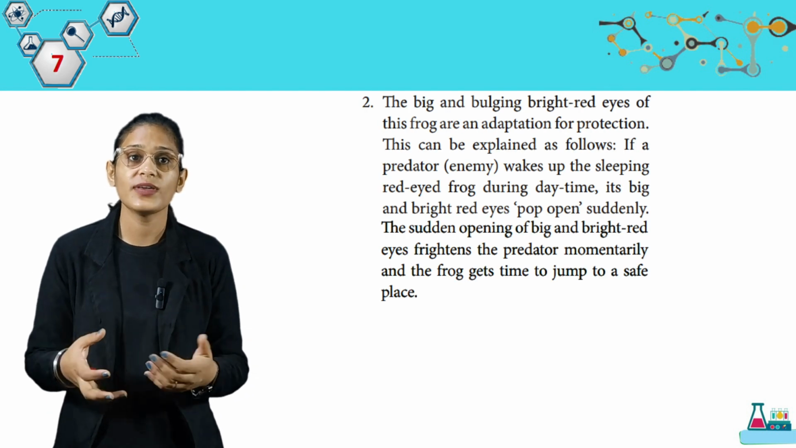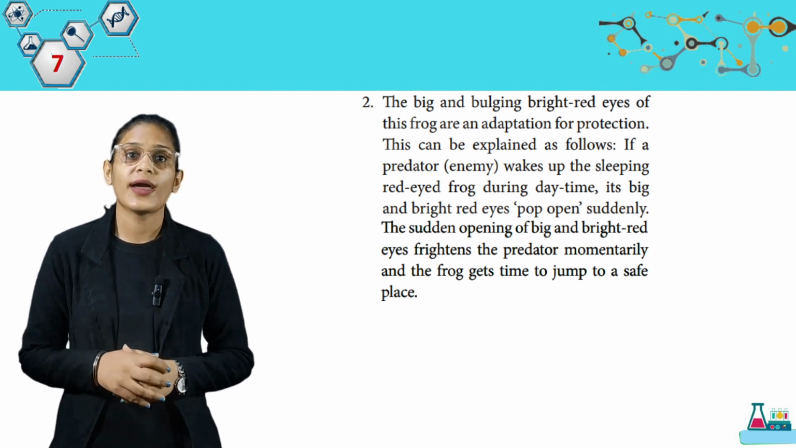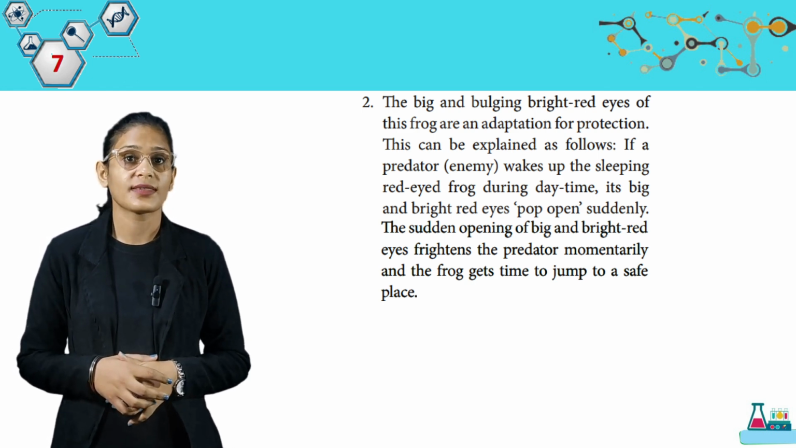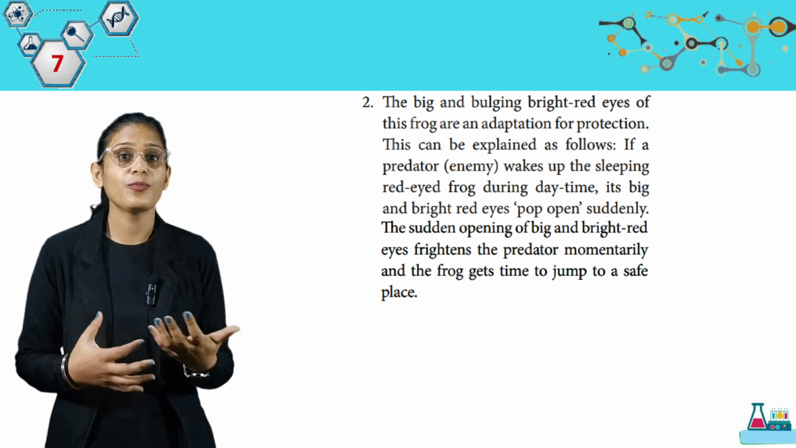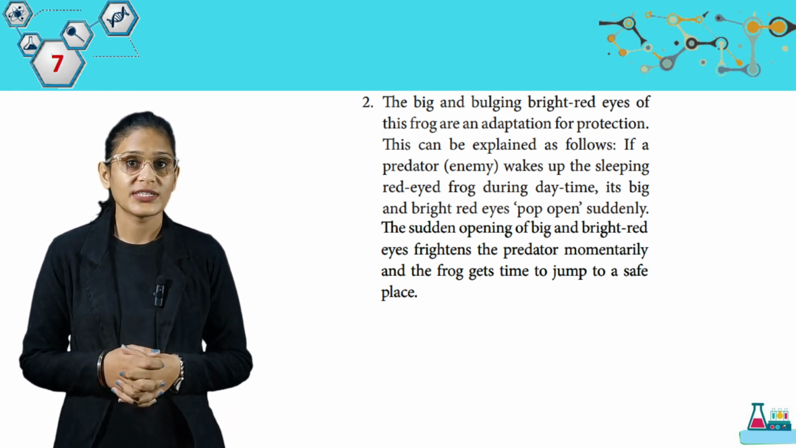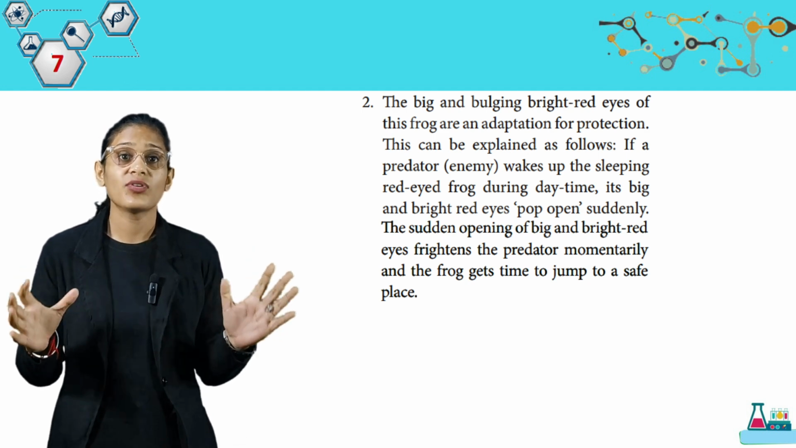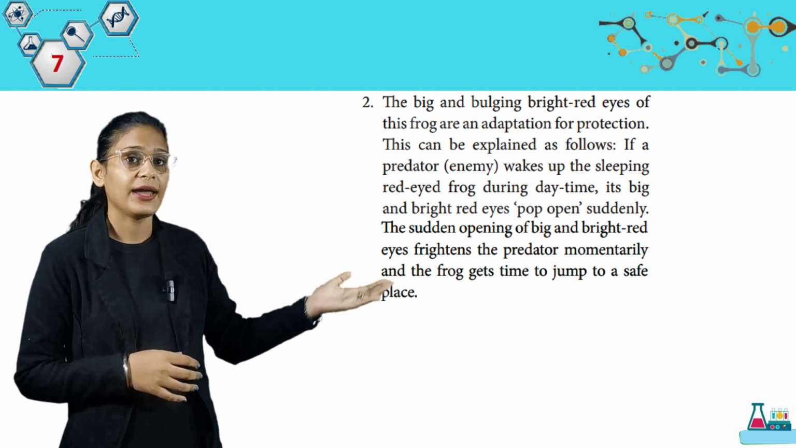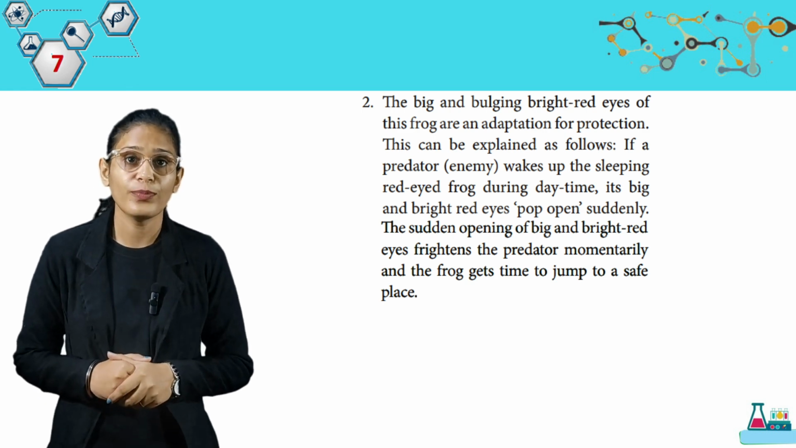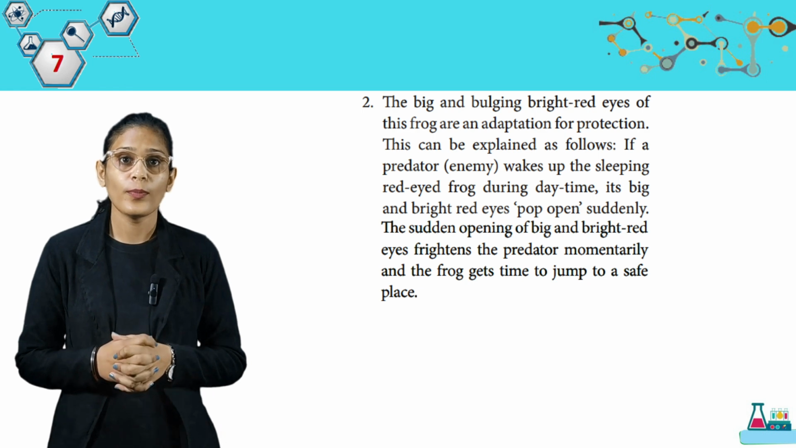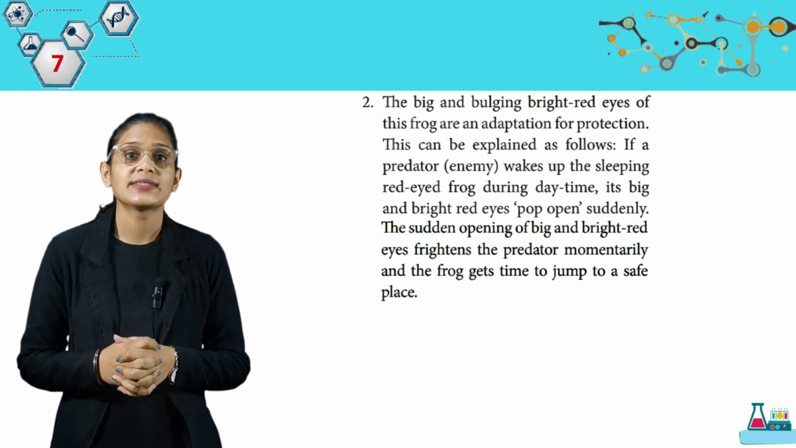The second adaptation we have, the big and blazing bright red eyes of the frog are an adaptation for protection. This can be explained as follows. If a predator enemy wakes up the sleeping red-eyed frog during daytime, its big and bright red eyes pop open suddenly. Here we have red-eyed frog. The sudden opening of big and bright red eyes frightens the predator momentarily and the frog gets time to jump